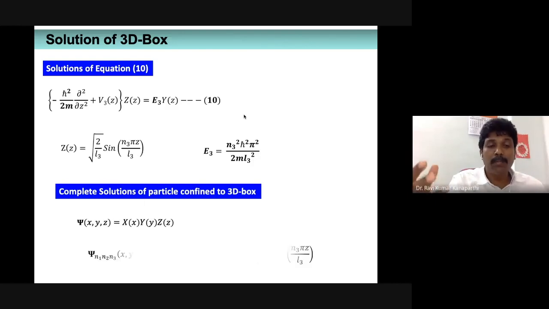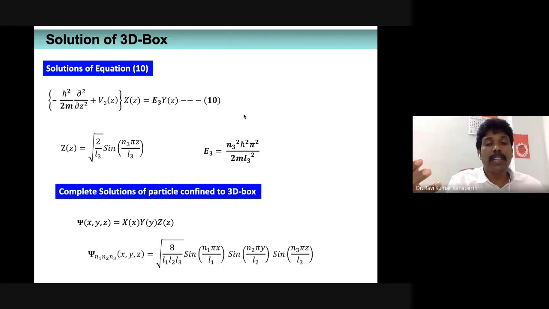Therefore, you can just simply substitute those values. Then the wave function psi n1, n2, n3 of x, y, z is equal to square root of 8 by L1 L2 L3 sine n1 pi x by L1 sine n2 pi y by L2 sine n3 pi z by L3.